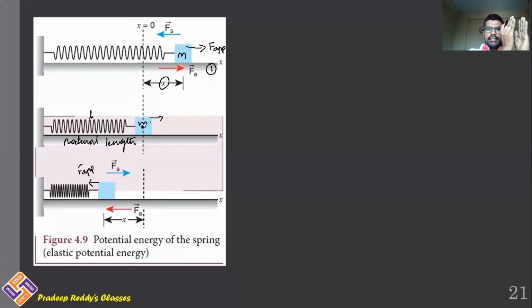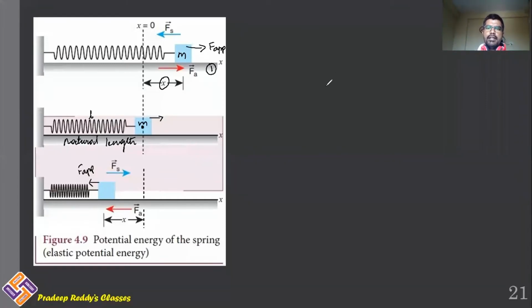So it gets compressed, but spring force will act in opposite direction. As a result, spring force pushes the object right side. Again it comes back to mean position, and from mean position, due to inertia of motion, it continues to move right side, so it gets elongated. But spring force, when it is elongating, will be acting inward. Therefore, again body comes to its own position.